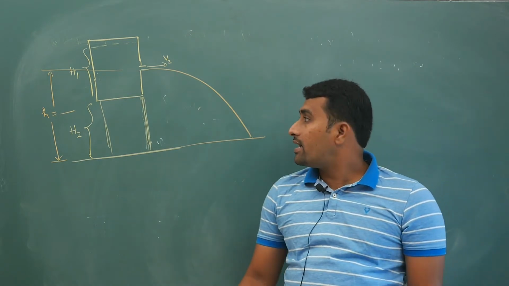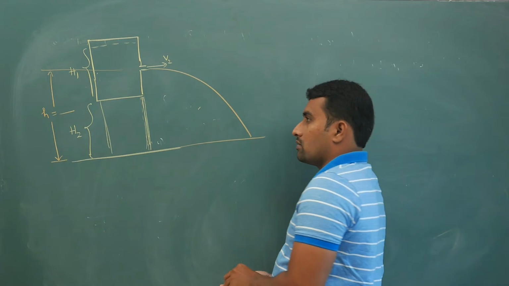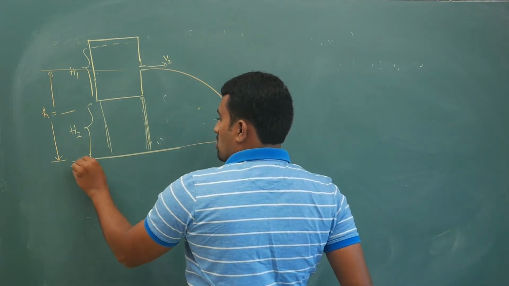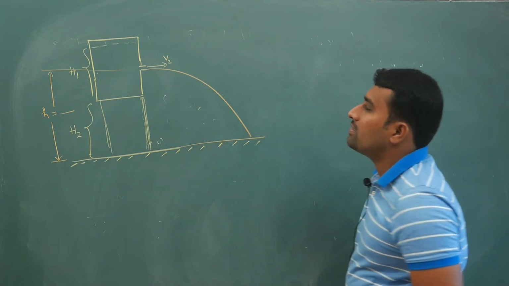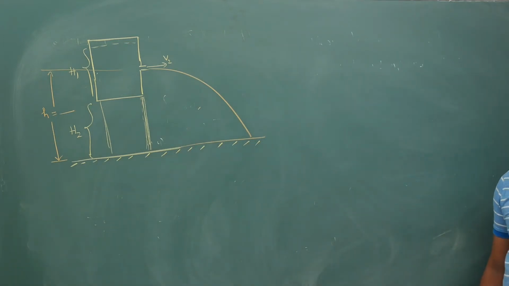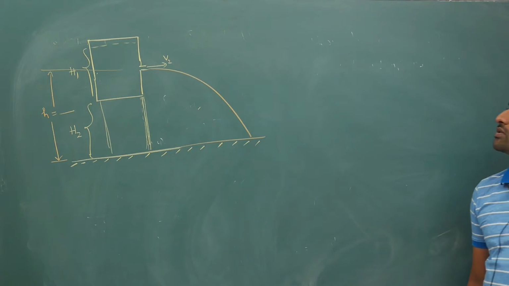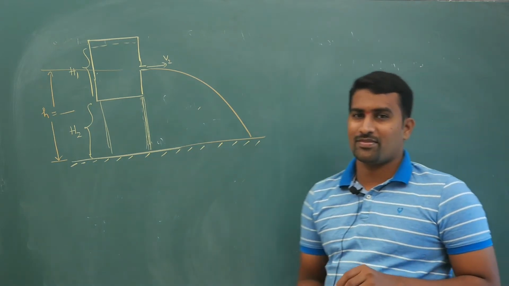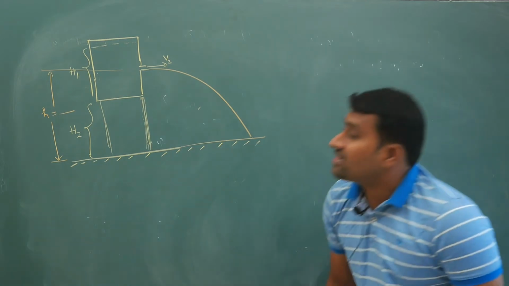You have a tank at height h2 from the ground. Try to give the answer logically, don't guess. Derive it. Don't say directly it is h2 plus h1 by 2. Try it.